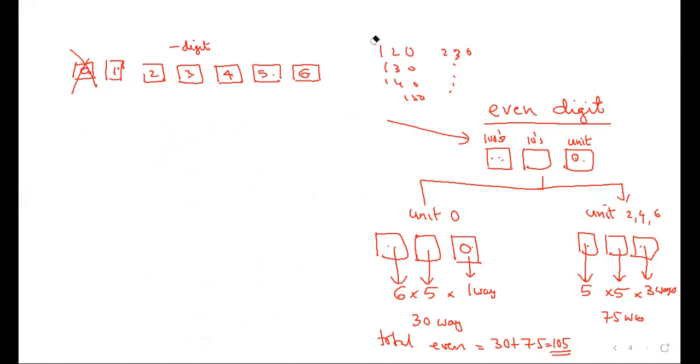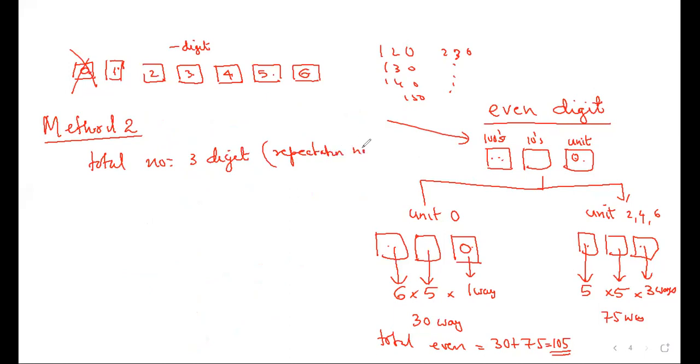Now I'm going to do the same question in a different method. Method 2. What I'll do is I'll calculate the total number of 3-digit numbers that I can form, with repetition not allowed. We are doing all questions with repetition not allowed at present. The restriction is only in the hundreds place, so 6 ways. This is again 6, and this is 5. Do all of you agree? 36 into 5, 180.